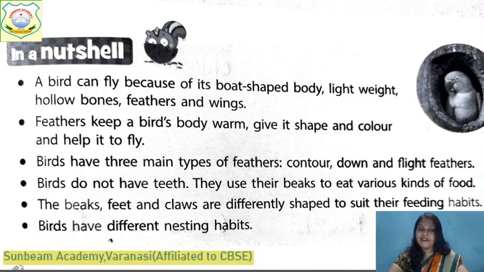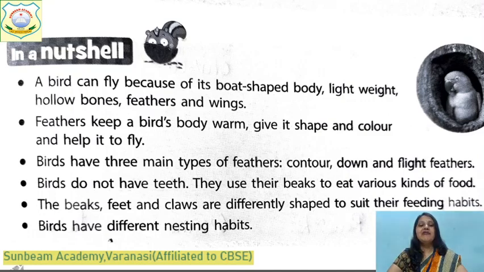A bird can fly. Why can a bird fly? Because of its boat-shaped body and light-weight hollow bones. Air is filled between the bones. And they have different types of feathers and wings. That's why only the bird can fly. Any other animal cannot fly because they don't have such bones, feathers and wings. What is the use of feathers? Feathers keep a bird's body warm, give it shape and color, and help it to fly.